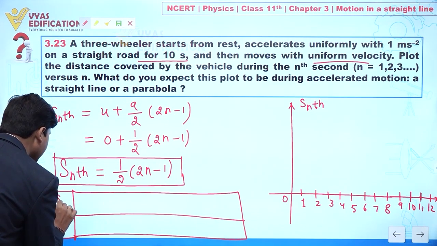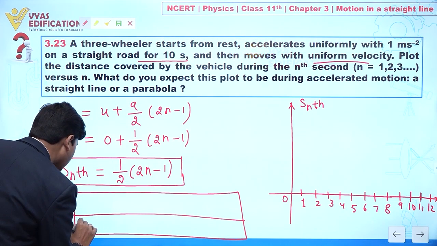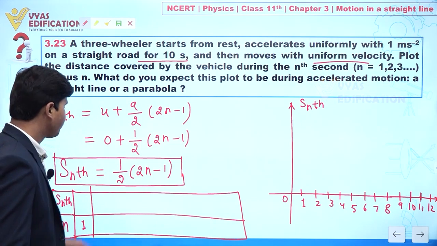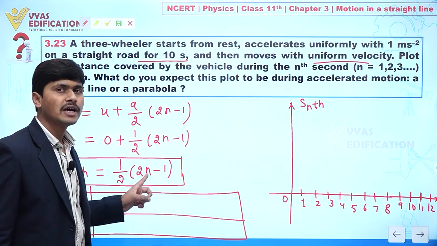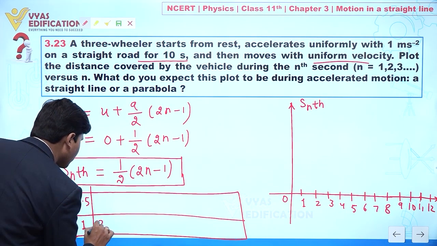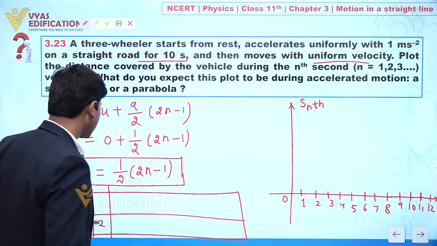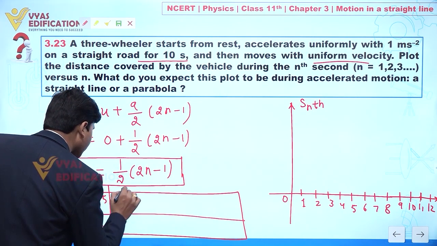We can say this is s_nth, the distance covered, and we have here 1. Clear? So if we put n equal to 1, we have 1 by 2, this is 0.5. If we put 2, we can say 2 multiply 2, 4 minus 1, 3 by 2, this is 1.5.